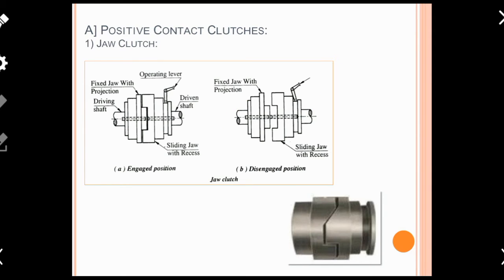Now if we are talking about the constructional detail of the jaw clutch, then look at the left hand side of figure A.